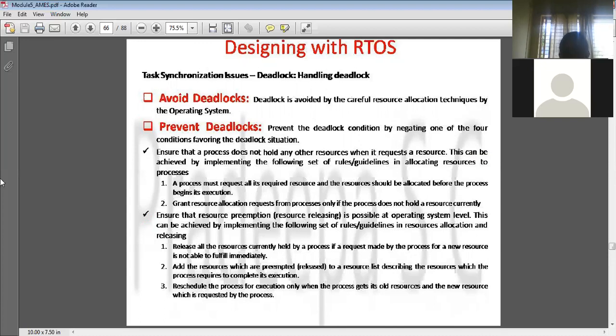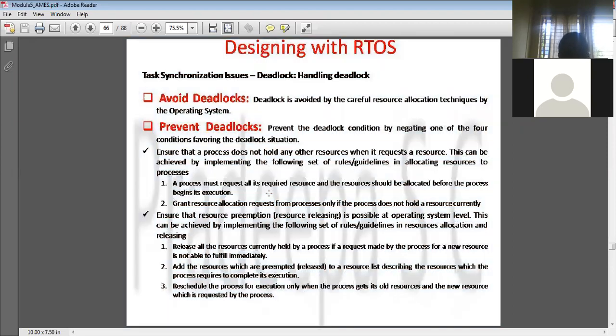The first condition is to ensure that the process does not hold any other resources when it requests a resource. When any process is requesting a resource, no one should hold that resource. This can be done with certain guidelines.